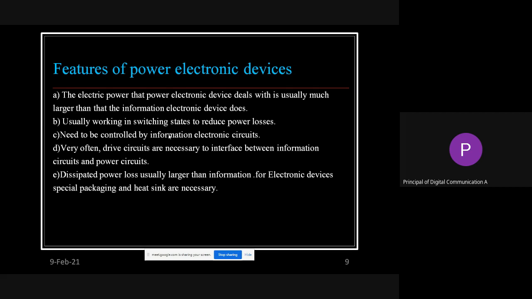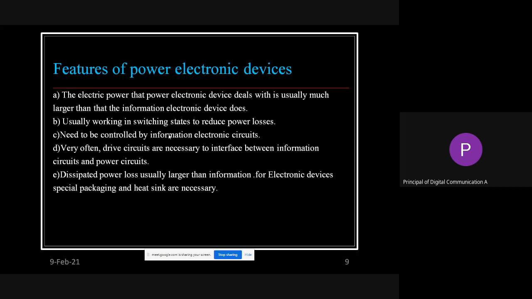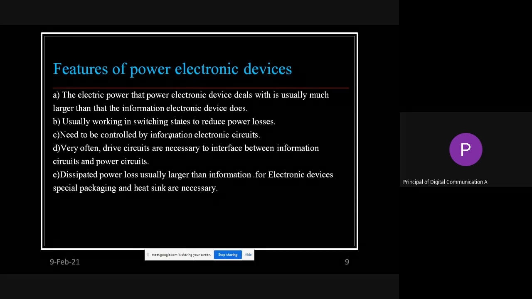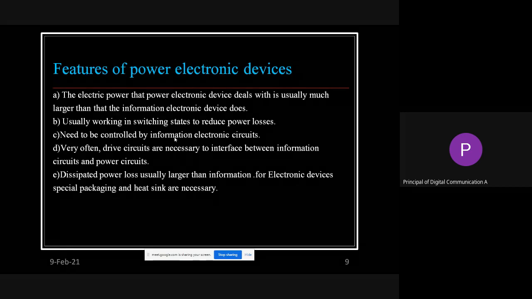It is nothing but a particular material attached to the device, so that whatever heat is dissipated is absorbed by that heat sink, and it secures the device from damage. Because more heat will definitely damage the device. So the heat sink is very important for power devices.